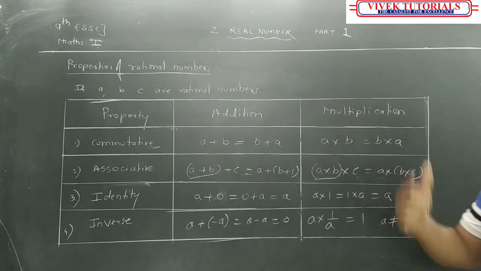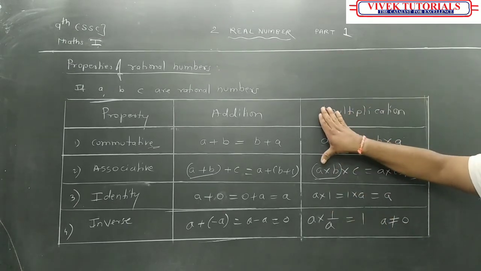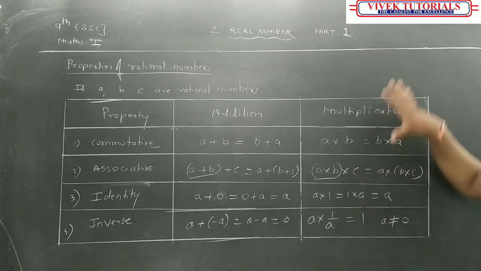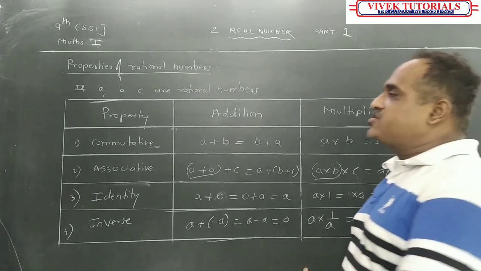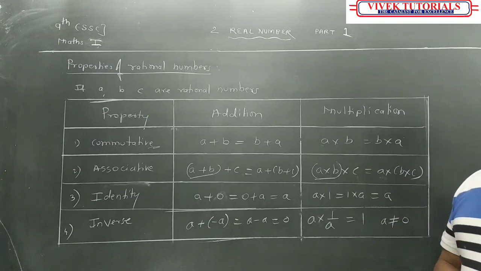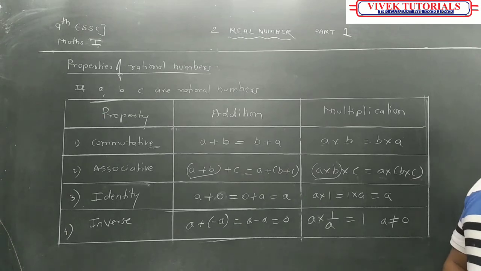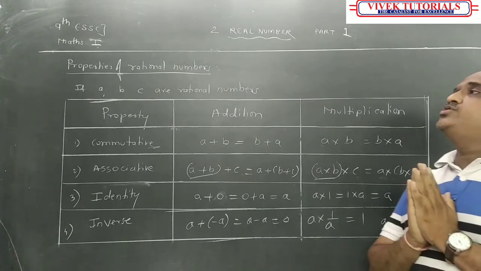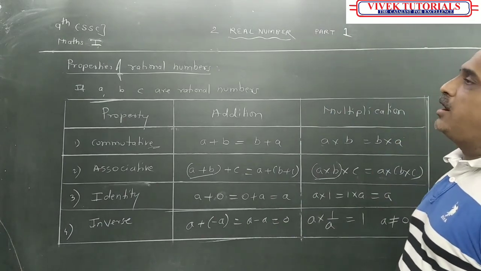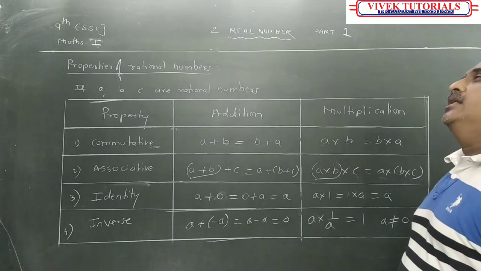So that property I'm going to revise, and this is again a very important thing. What we have studied: the properties of commutative, associative, additive, and inverse. So please students, do this properly. This was the theory part we studied. We are not solving any question. If you know the concept, then it will be easy to solve the MCQs, and it will be very useful for your higher studies. So we are going to stop here for real numbers part 1. And in the next part we'll continue with your practice set 2.1. Thank you students.